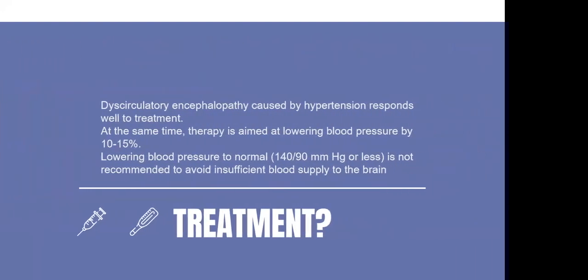The treatment: discirculatory encephalopathy caused by hypertension responds well to treatment. At the same time, therapy is aimed at lowering blood pressure by 10 to 15%. Lowering blood pressure to normal is not recommended to avoid insufficient blood supply to the brain.